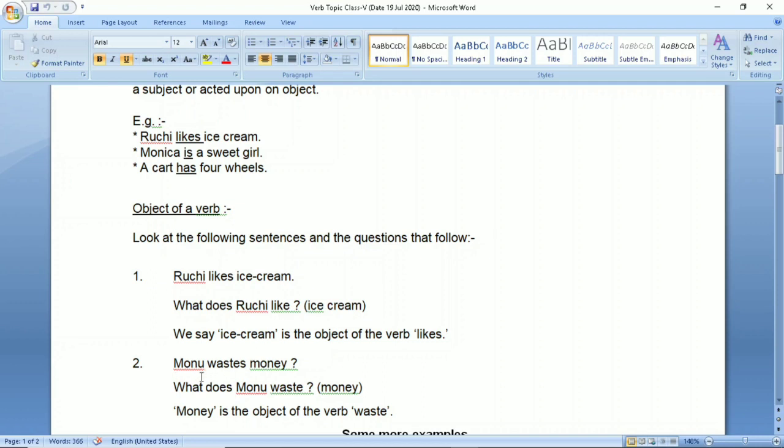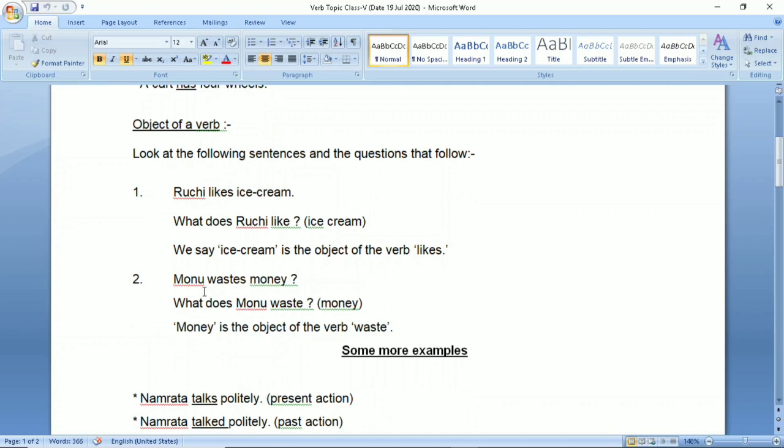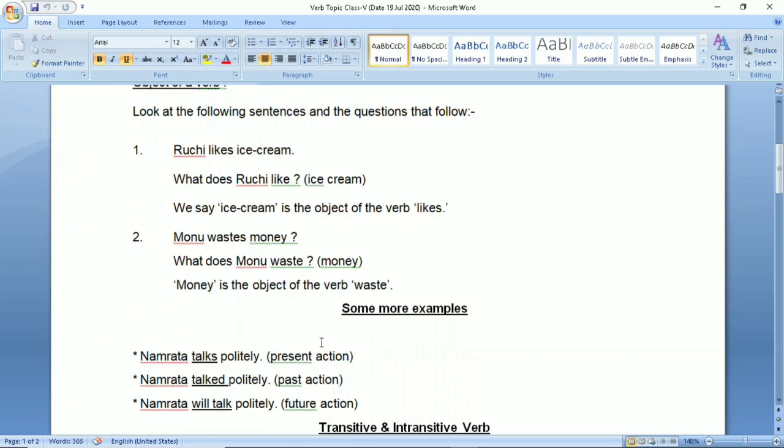Number 2, Monu wastes money. Question is asked, what does Monu waste? Answer is given by the object money. Money is the object of the verb waste. So, you can say that the verb waste act upon the object money. Some more examples.